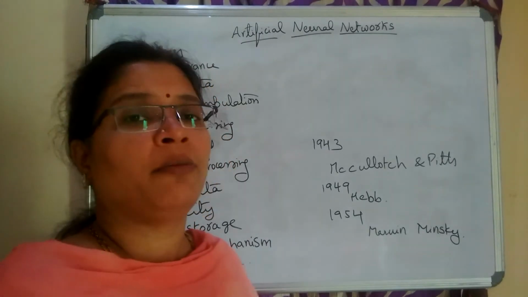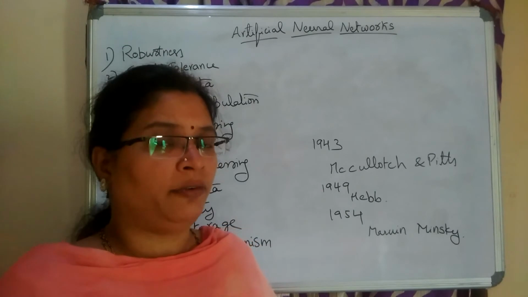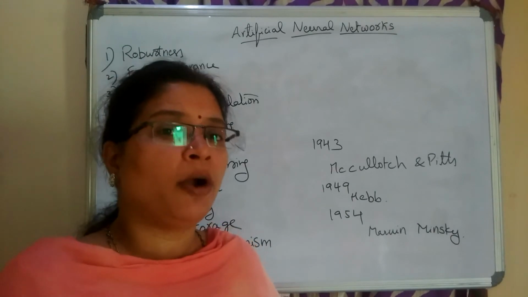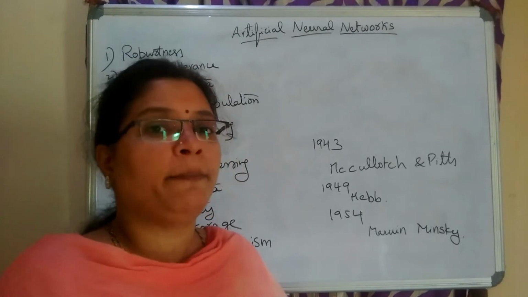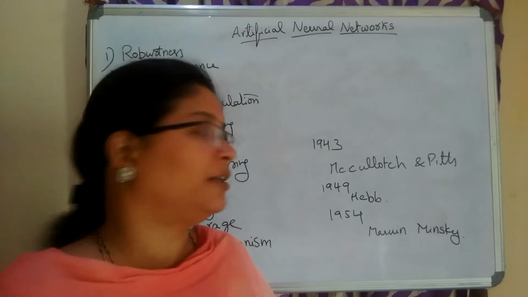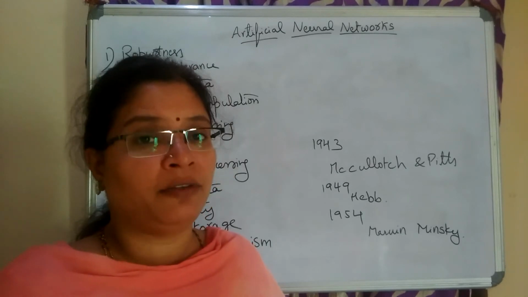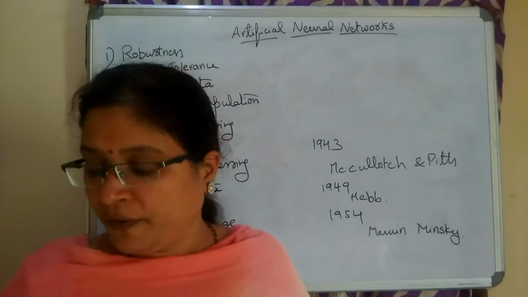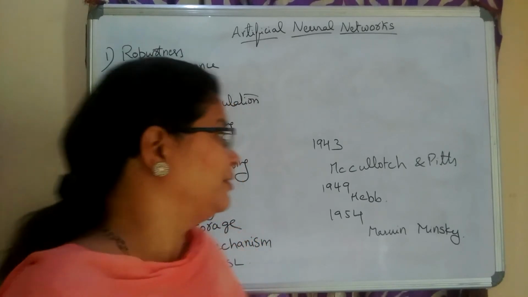Later on, many research works have been done in these artificial neural networks. The first artificial neural model was invented by McCulloch and Pitts in 1943. This is the history of the artificial neural networks, which is the very first method of our bio-inspired computing methods.